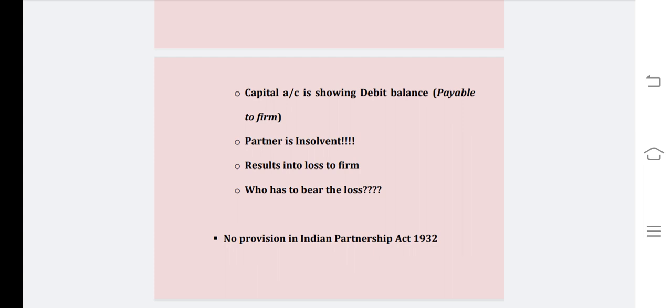Then they need to see the provisions according to the law. But according to the Partnership Act 1932, there is no such provision made even in the law regarding the procedure for insolvency of a partner. So generally we follow the cases or the rulings which are given in England, as it is a practice.